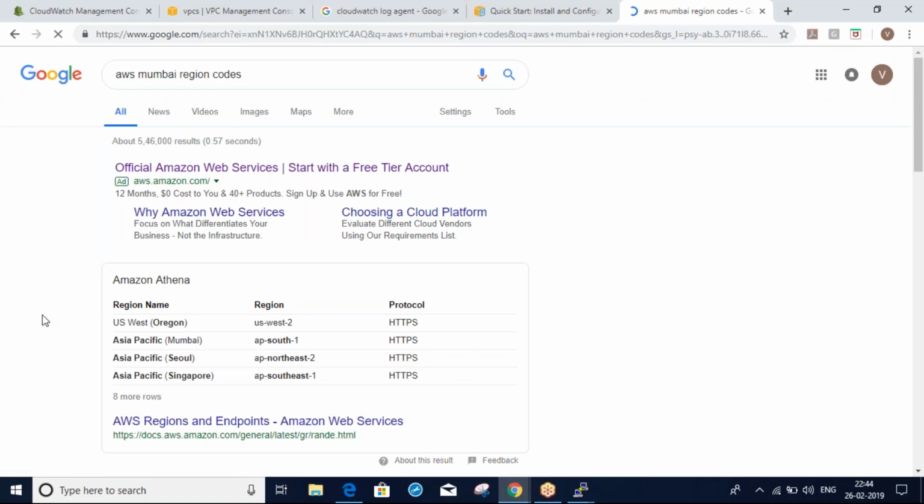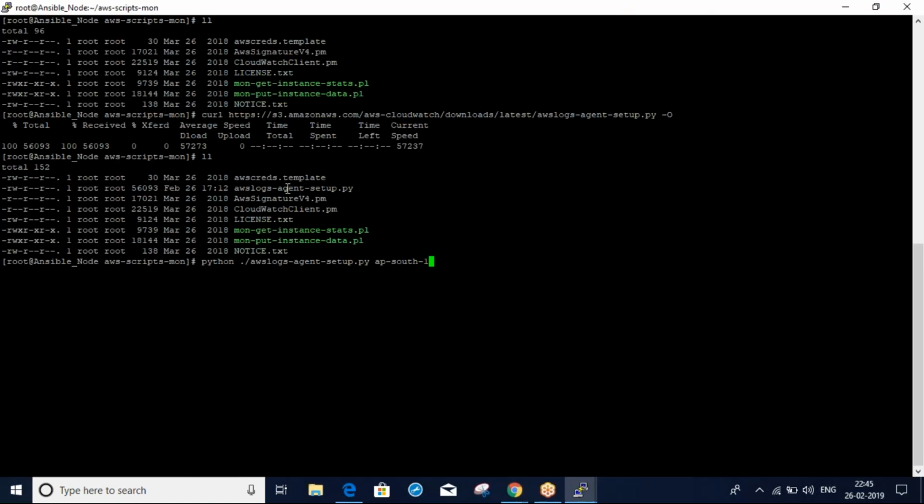Right, so now I'm on the Linux command line. Are you able to see that? Yes, I can. Here I downloaded the Python agent script using the curl command. Now I'm executing the Python agent script in AP South 1, Mumbai, because I'm trying to upload all my logs to the Mumbai region.